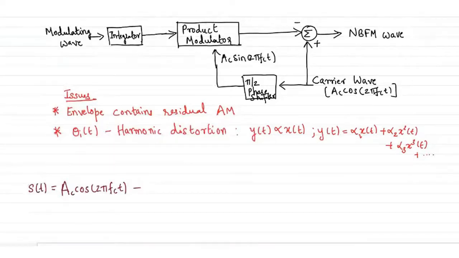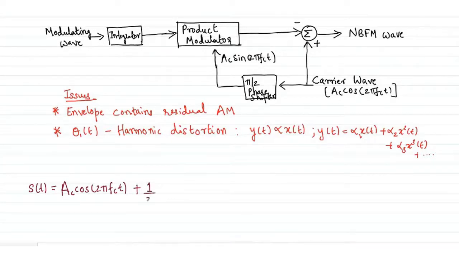We know that sine a into sine b can be written as half of cos(a minus b) minus cos(a plus b). Since there is a minus, and the expansion of sine a into sine b is minus, minus into minus will become positive.